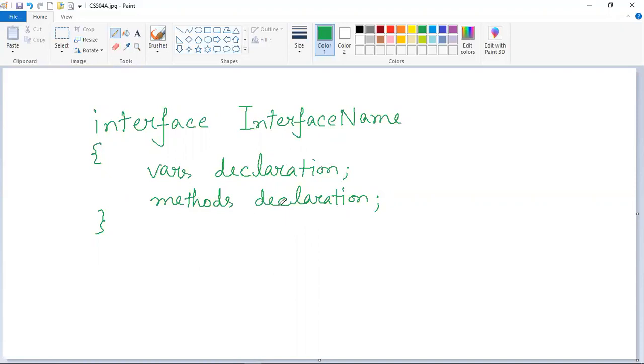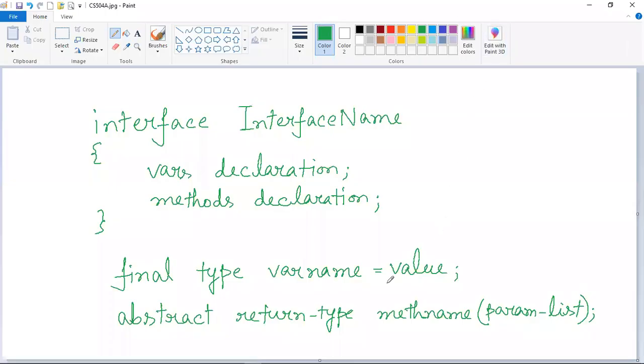Now let me show you the general form of declaring a variable inside an interface. This is the way you can define a variable inside an interface. The final keyword is used because, as we have already said, the variables inside interfaces are all declared as final. That's why we have declared a final variable. So this is the variable declaration of a normal final variable. And here you can see that the methods are declared.